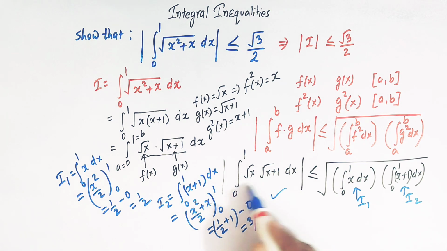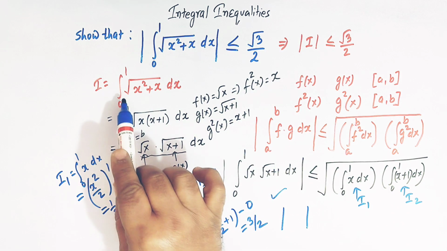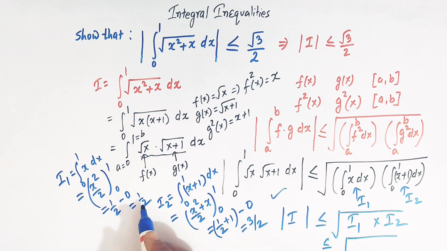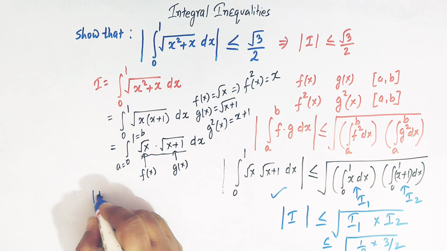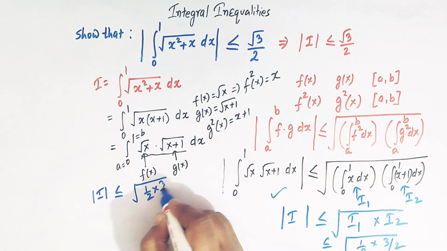So now this inequality can be rewritten: mod of this integral, which is our I, so mod of I is less than or equal to square root of I1 times I2, right? I1 is half and I2 is 3 over 2. So mod of I is less than or equal to square root of half multiplied by 3 over 2.